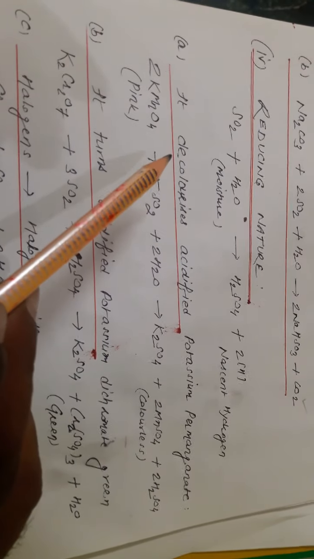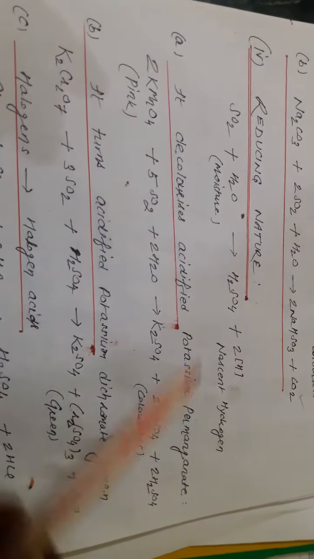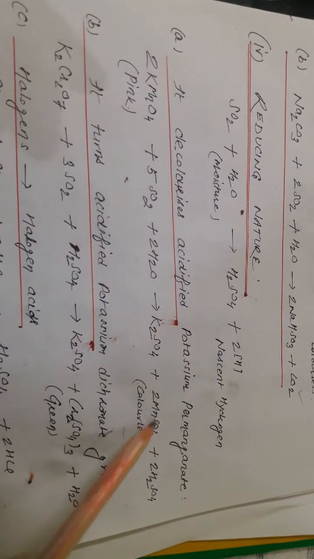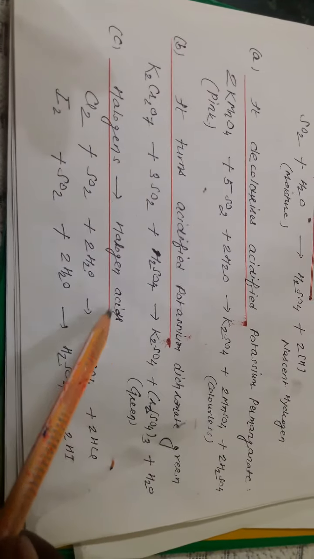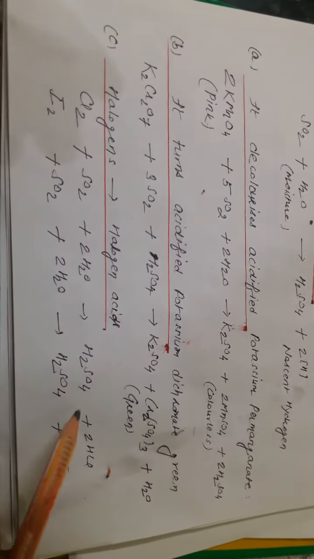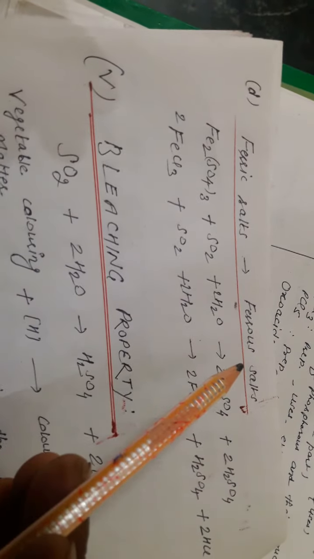So these are the examples. First, important examples: it decolorizes acidified potassium permanganate from pink to colorless solution. Second, it turns acidified potassium dichromate from orange to green color. And third, halogens to halogen acids: chlorine to HCl, similarly iodine to HI. Next, ferric salts can also be reduced to ferrous salts, for example ferric sulfate or ferric chloride.